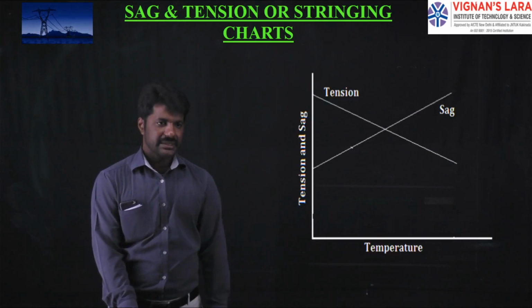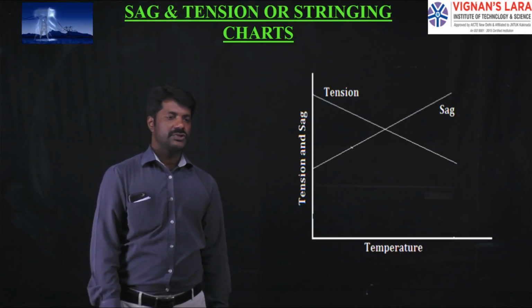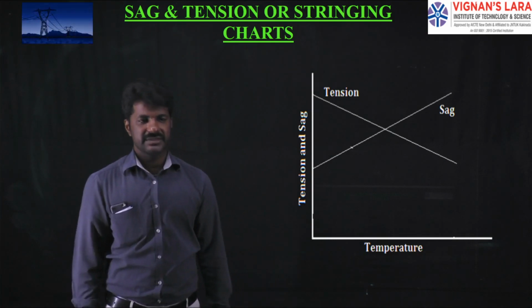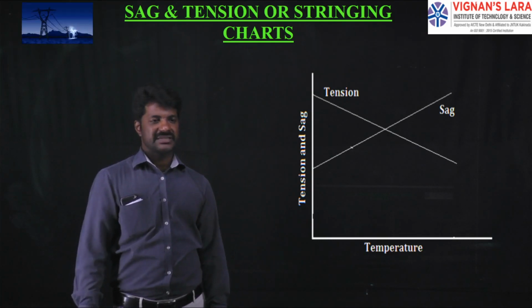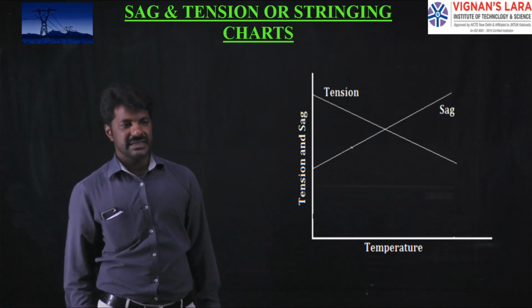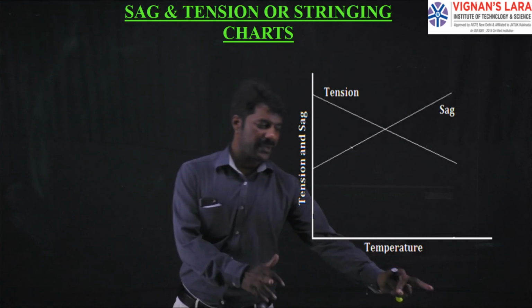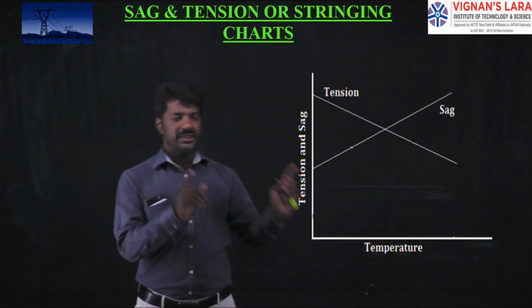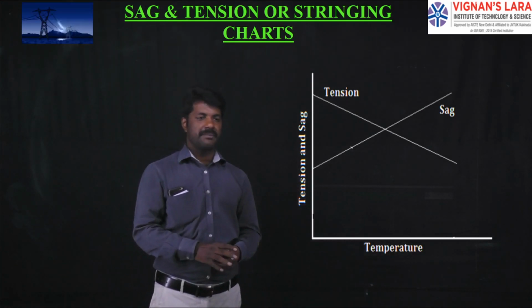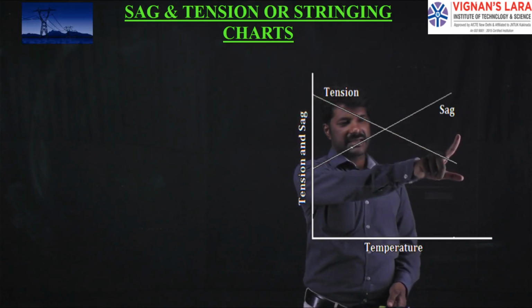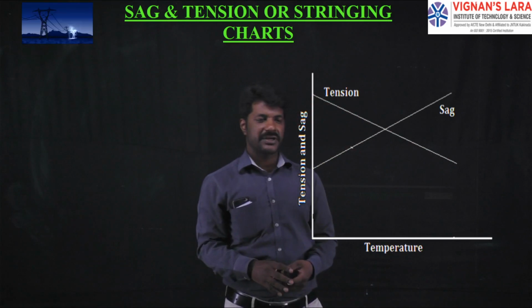Next, this shows the stringing chart curves which will be helpful for us: temperature versus tension and temperature versus sag. For the minimum and maximum temperature, the ranges are identified from past years. In between these identified minimum and maximum temperatures, we calculate the tensions and also the sags. Those two are drawn with respect to temperature.